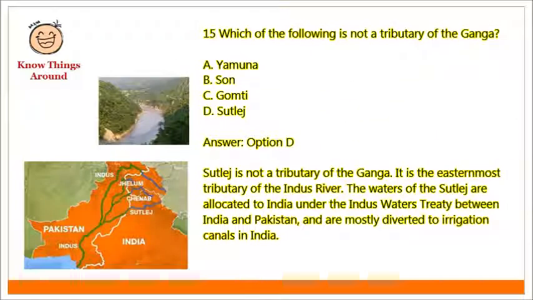Which of the following is not a tributary of the Ganga? Options given: A. Yamuna, B. Son River, C. Gomati, D. Satluj.